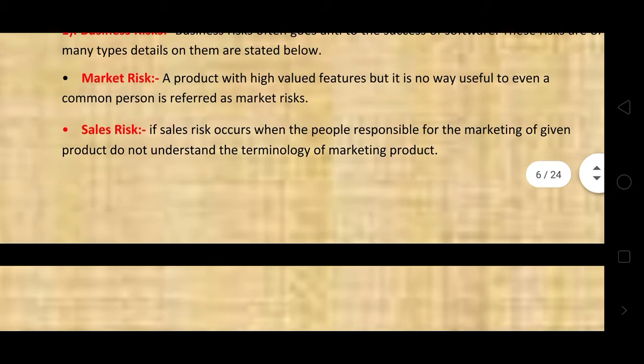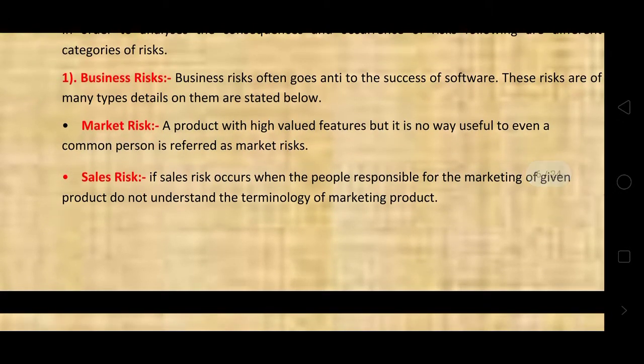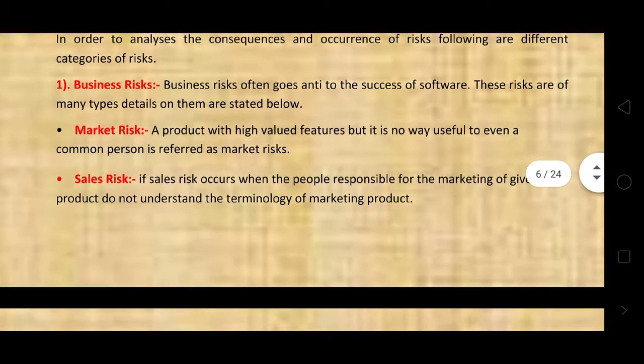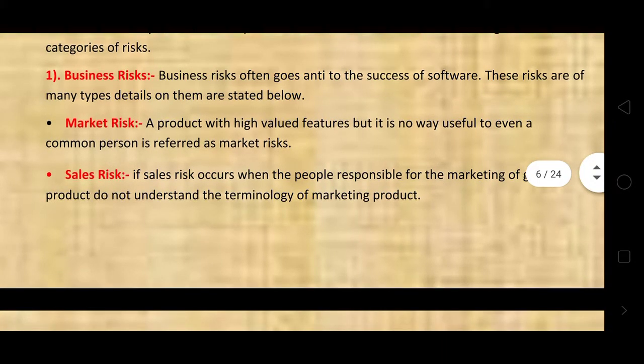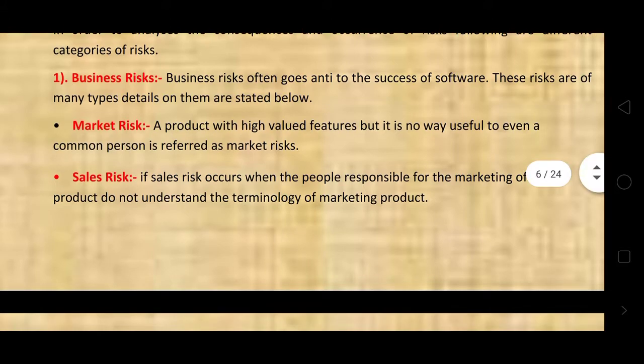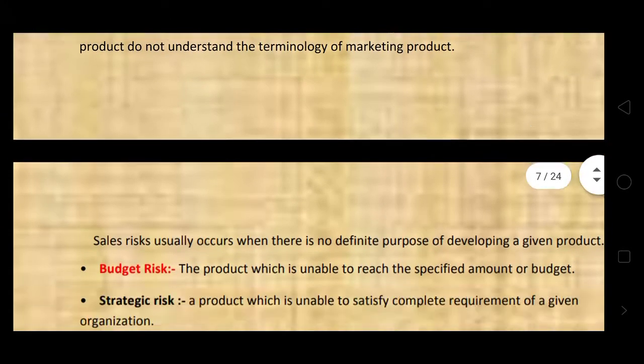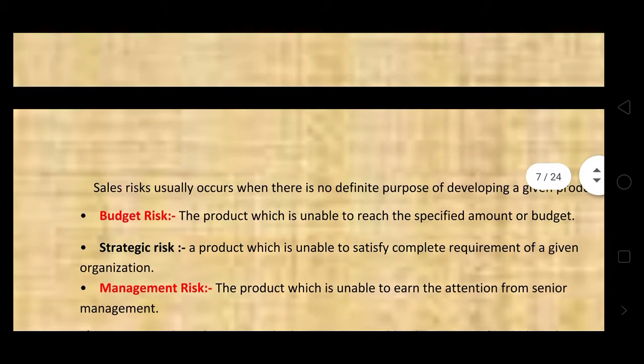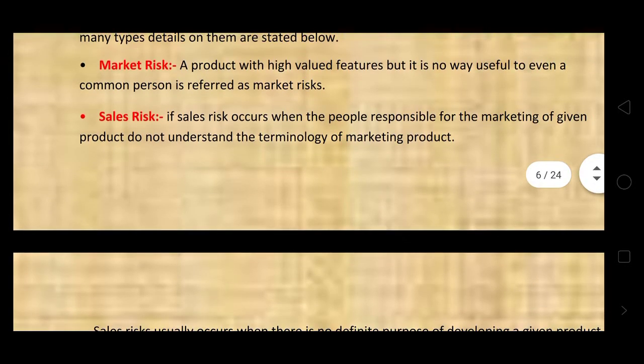First one is business risk. Business risk often goes against the success of the software. The risks are of many types, with details as below. In business risk, we have four sub-types. First one is market risk.